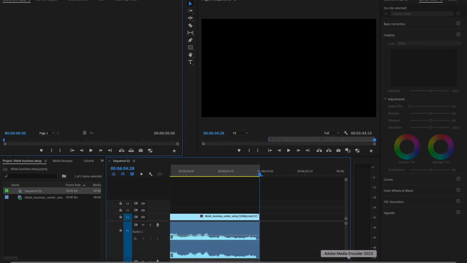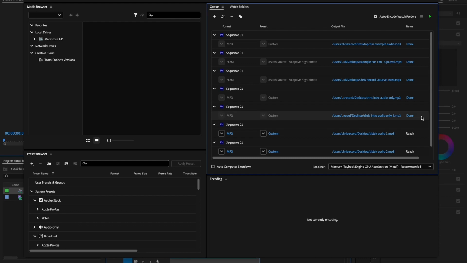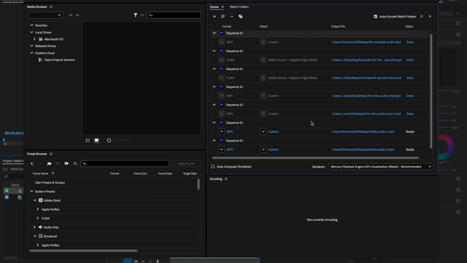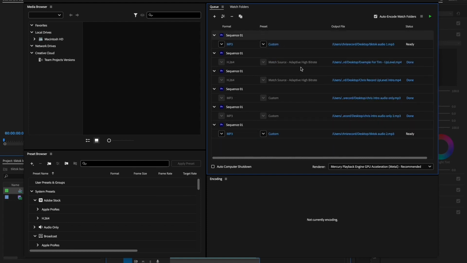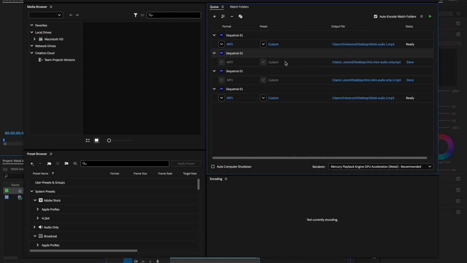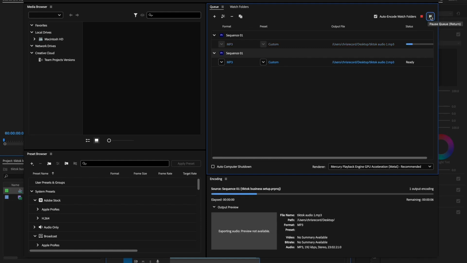Again, very, very simple. So when we go over to Media Encoder, you can see all these other files that I already did. We don't need to worry about any of those files. We're just going to work with these 2 new files, these ready files. We could even delete all the other ones, we don't need them anymore. These 2 files are simple MP3 files. And we're going to go ahead and just hit it like that.